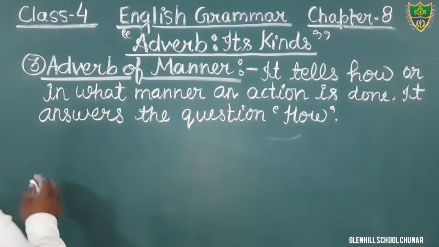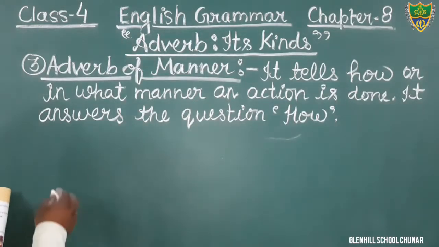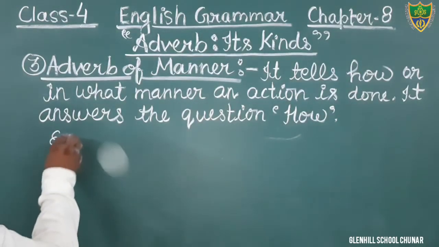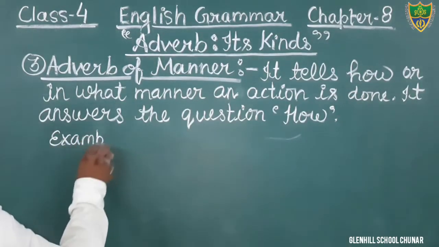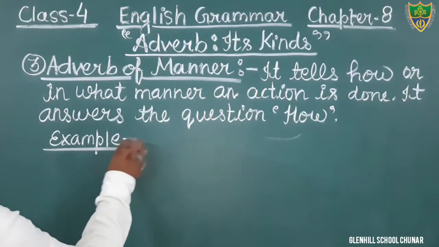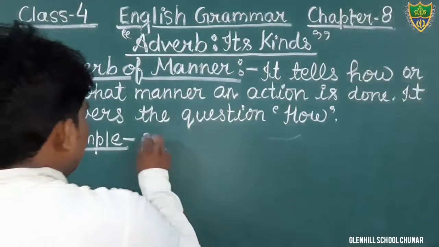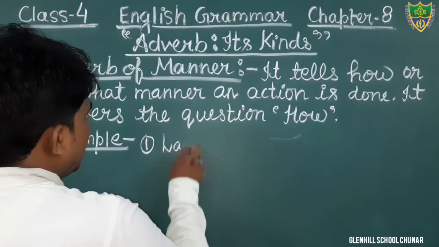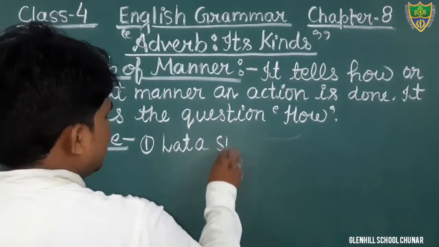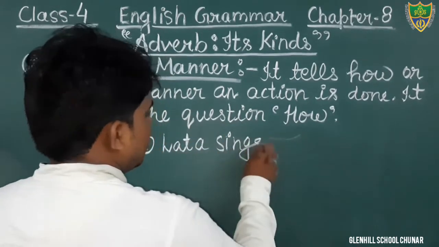Okay, students, and just start on the example. Put the example. Lata sings sweetly.